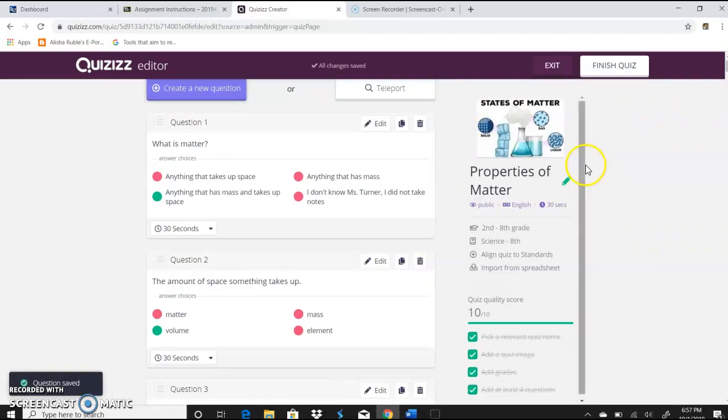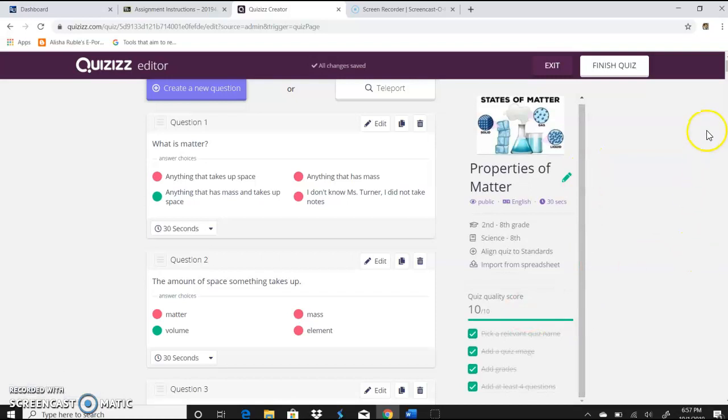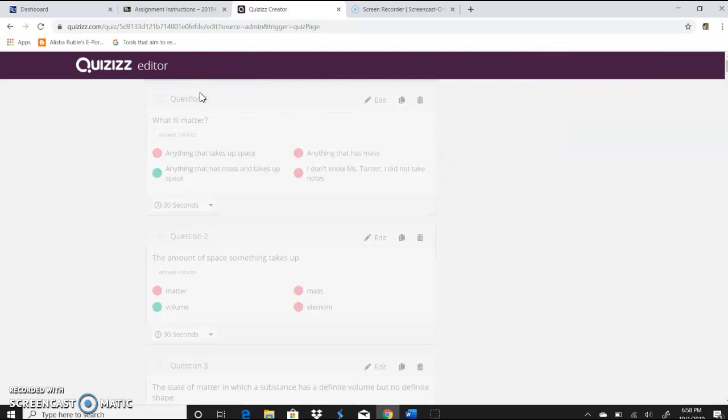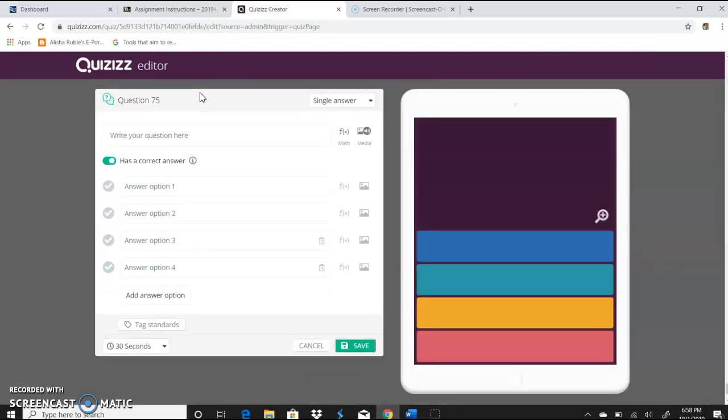Well, let's just go down here to the very bottom and try to add an additional question. So I'm going to create a new question. Here I'm going to write, what is the formula for density? Down here I can put in mass times volume.